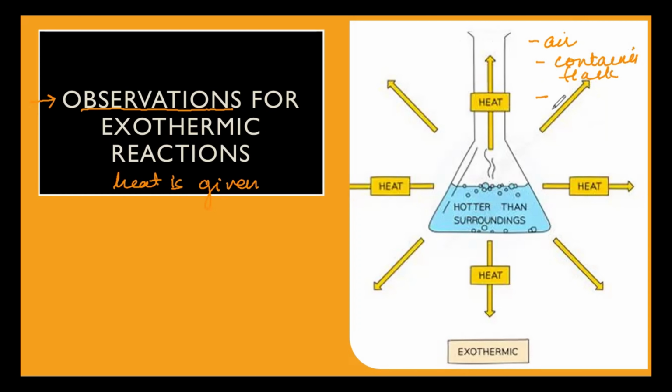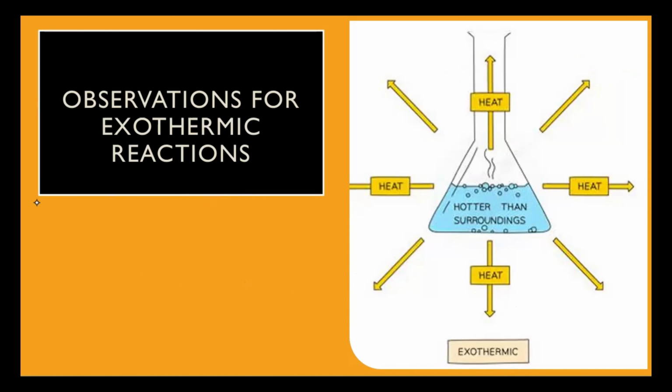The thermometer can also record it. So because the heat has been given out, the air or the chemical itself absorbs it and shows that it is being heated. These are the observations we see: the surrounding air, the container wall, or the chemical itself gets heated up when we have exothermic reactions.